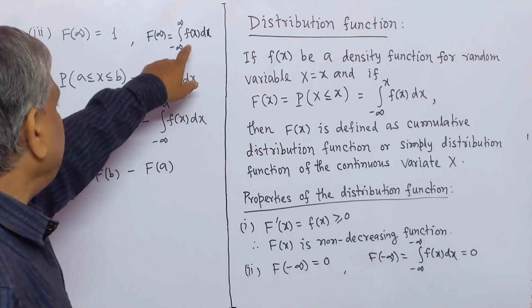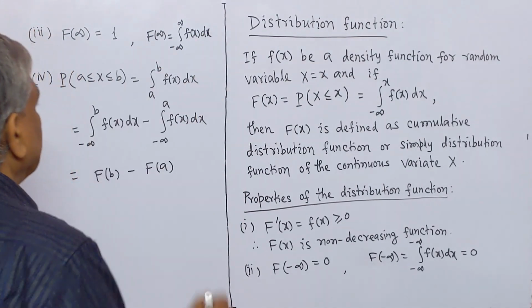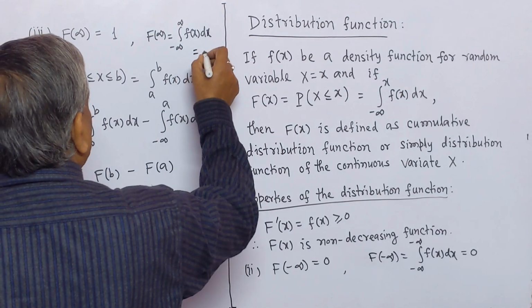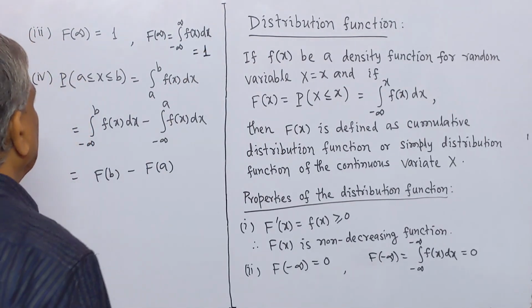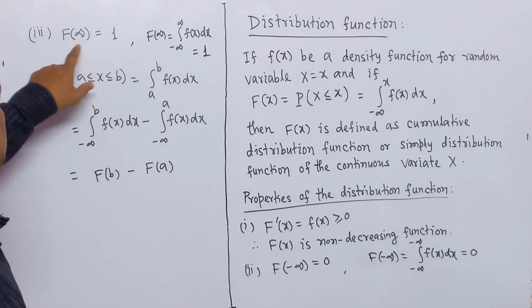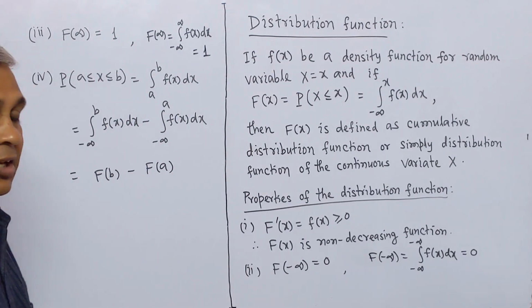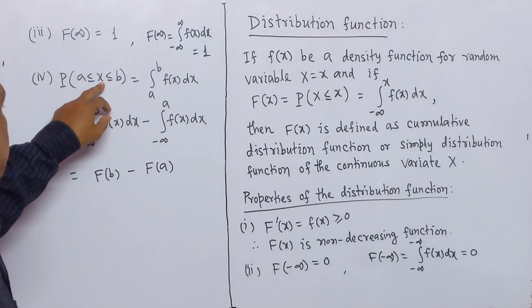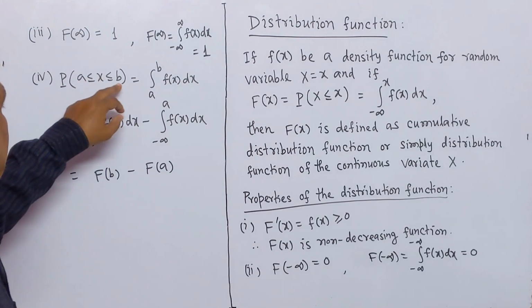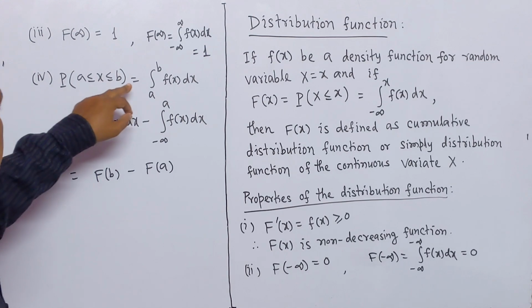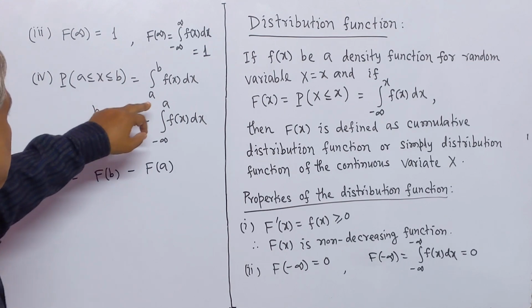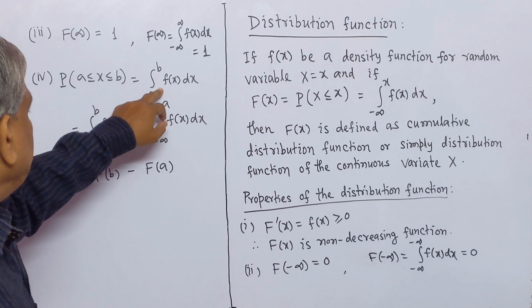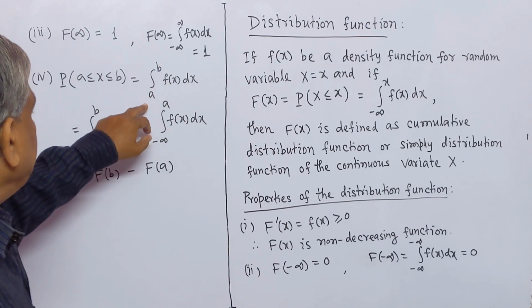We know that the value of this is always 1. So F of infinity equal to 1. Number 4, probability for x greater than or equal to a and less than or equal to b equal to integration f(x) dx, limit a to b.